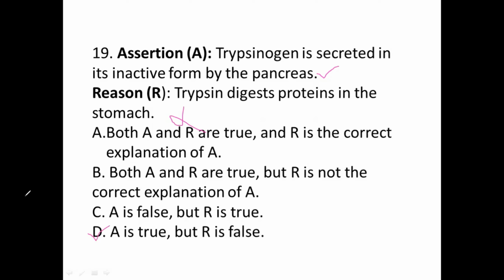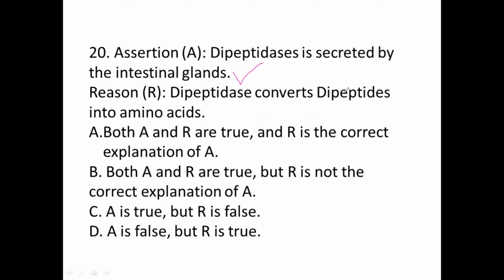Done. 20th question, assertion and reason again. Dipeptidase is secreted by the intestinal glands. True. Dipeptidase converts dipeptides into amino acids. Yes, it converts them into amino acids. A is true, R is also true, but the reason is not the explanation for the assertion. So the option should be: both A and R are true, but R is not the correct explanation of A. So for the 20th question, the correct option is option B.